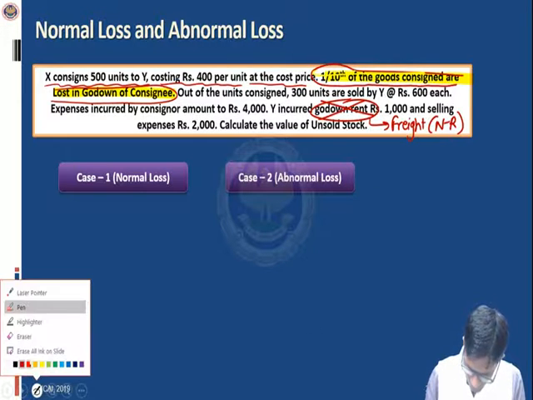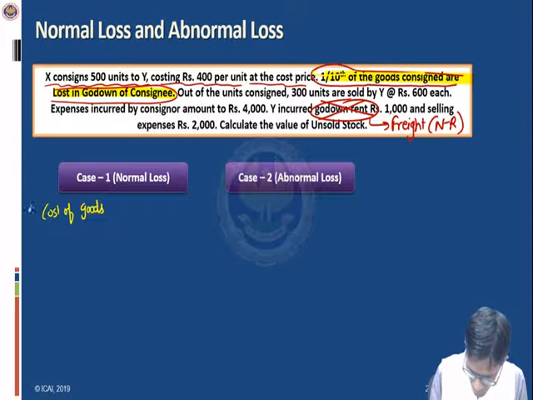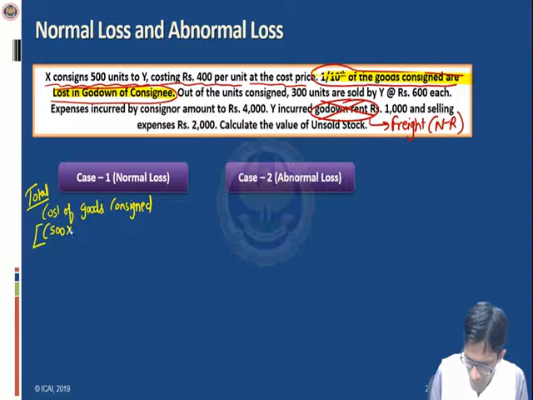See friends, first of all, tell me what is the total cost of goods consigned? The total cost of goods consigned will be 500 units sent at rupees 400 per unit, that means 2 lakh rupees, plus what will be added to it?